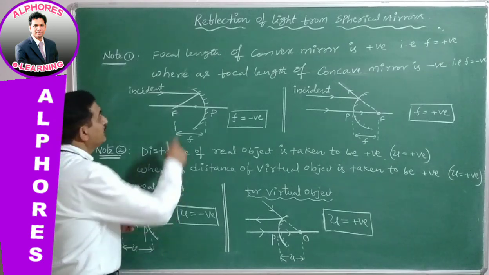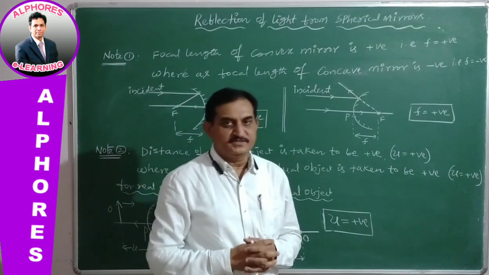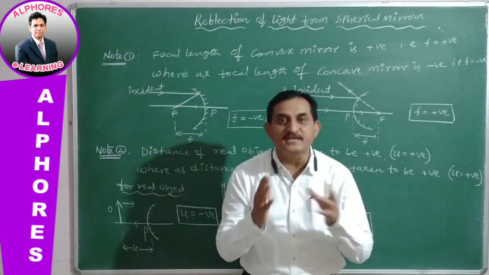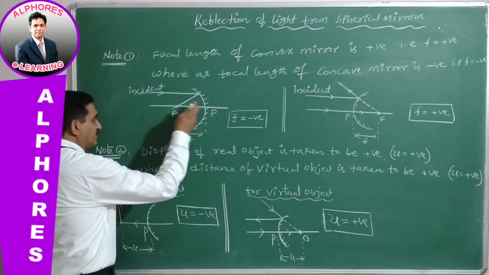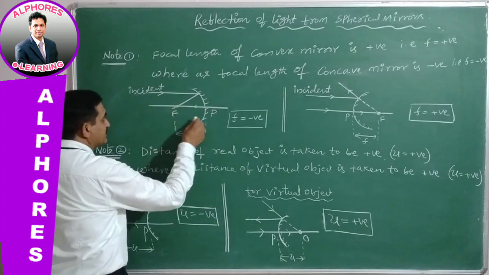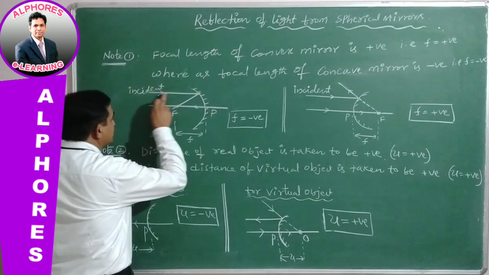Of course, in this case the image is formed at the focus point. While measuring the image distance from pole to image, in which direction is it measured? That is against the incident ray.